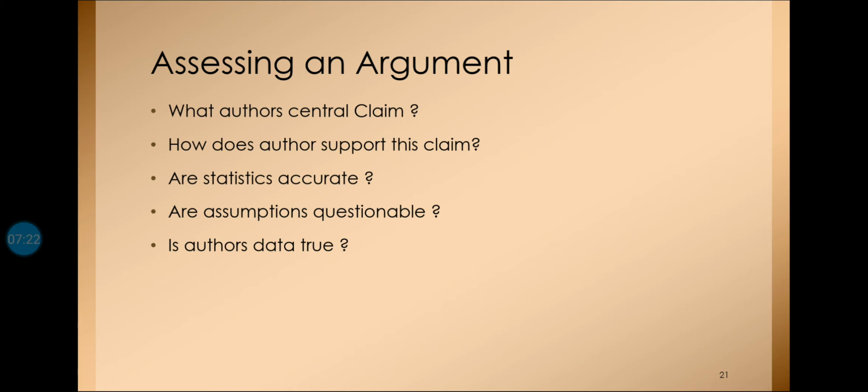Are the statistics accurate? Where are they taken from? That means the prime source of data collection. Are the assumptions questionable? Is the author's data true or not? That is called the validation of the result. Now, on the other side, we are trying to think about what others want to gain out of our paper. So these are the things you should provide in your paper also.